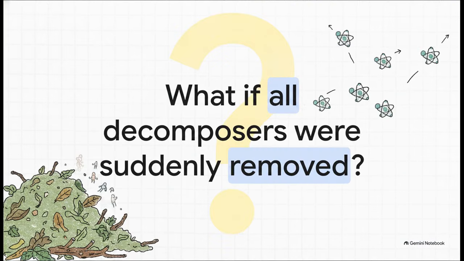So keeping all that intense interconnectivity in mind, I want to leave you with a pretty provocative thought to chew on. Based on everything we now know about matter cycling and ecosystem dynamics, what if every single decomposing microorganism magically vanished from an ecosystem tomorrow, just gone? What exactly would happen to the physical atoms of all those dying plants? Without the decomposers there to repeatedly cycle those atoms between the living and non-living worlds, where does all that matter go? And how incredibly fast does the rest of the ecosystem shift as a result? Think deeply about what that unrecycled pileup would actually look like.